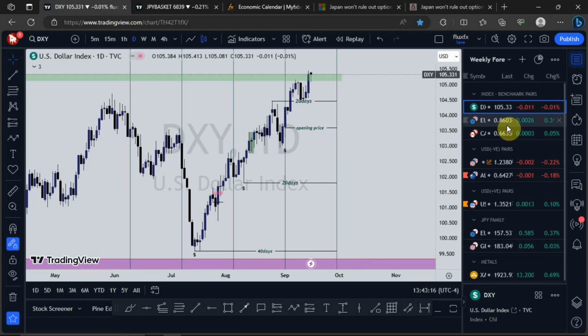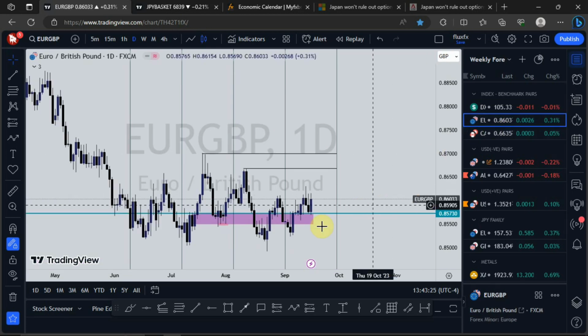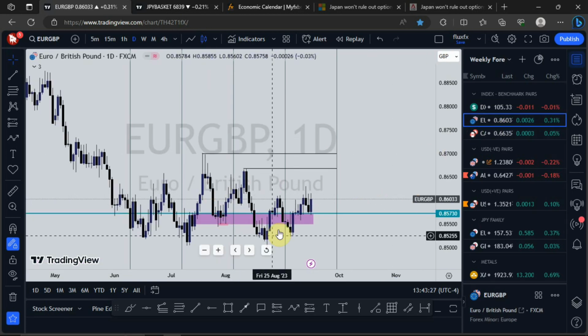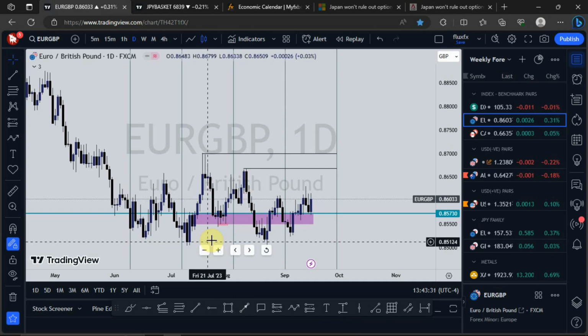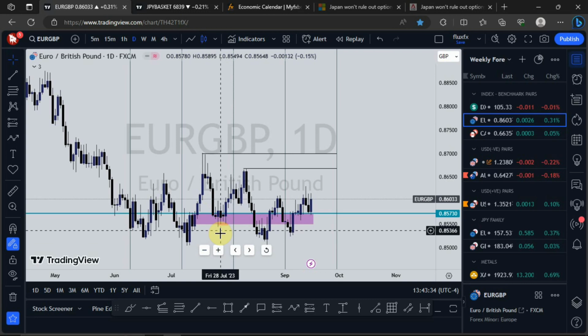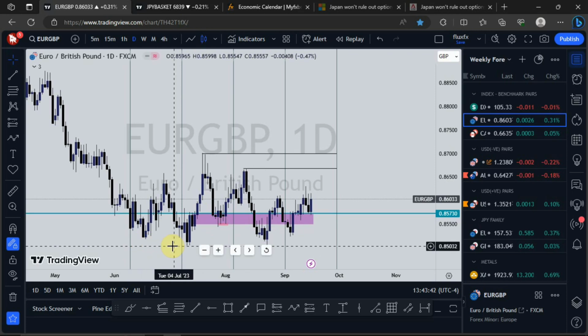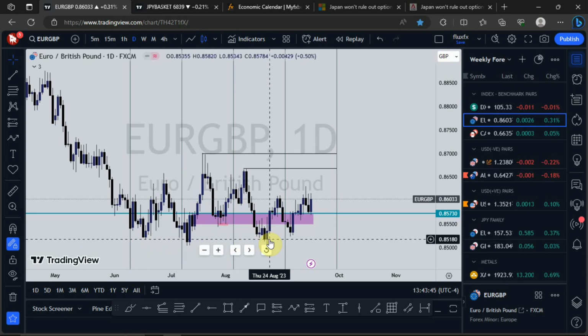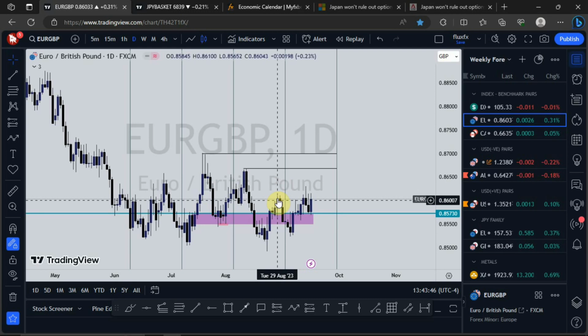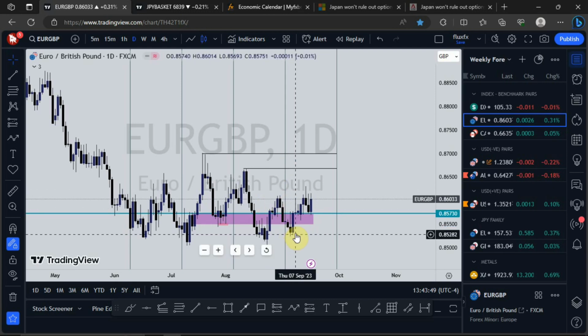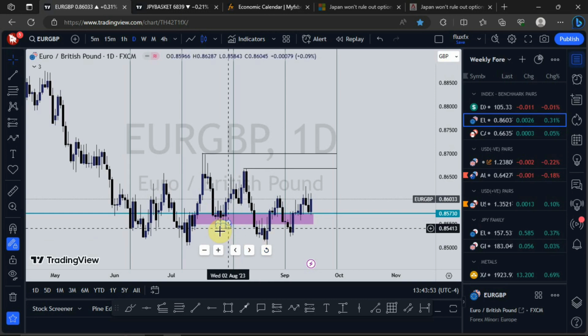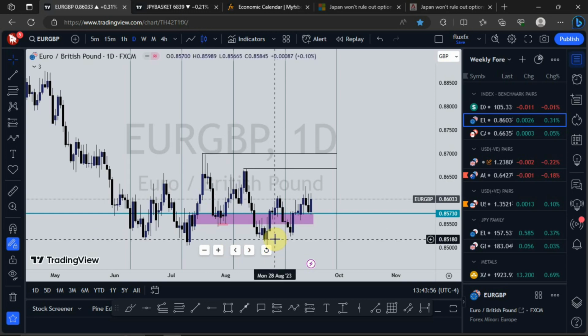Let's look at what is happening on EURJPY. For EURJPY, we haven't had a clear direction of the market for some time now. But if you look at what is happening here, price took out the sell side liquidity right here, and price took out relative equal lows. Right after that, we saw price pushing to the upside, making a high and making a low, and this low respected this low. So sell side liquidity taken, swing low formation.